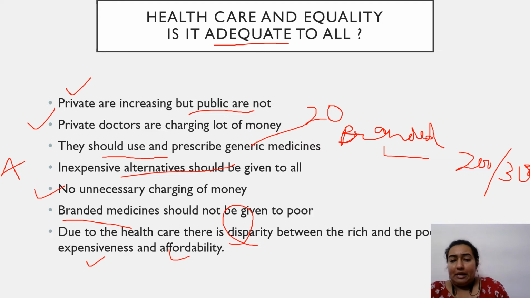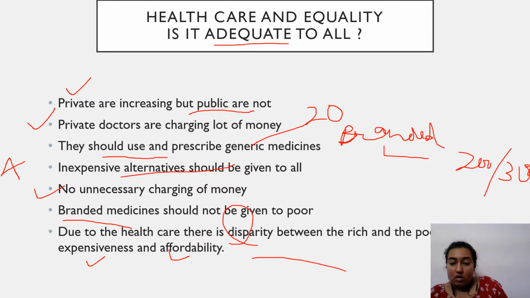Rich people will go to the private sector. Rich people can go to the private people. But what about poor people? Can they afford it? No. So due to this difference between these two sectors, they need to provide a different set of things.